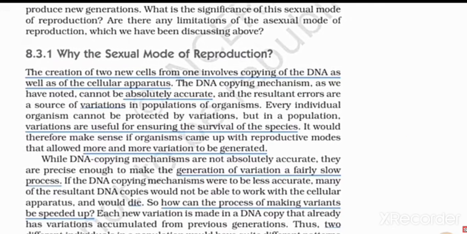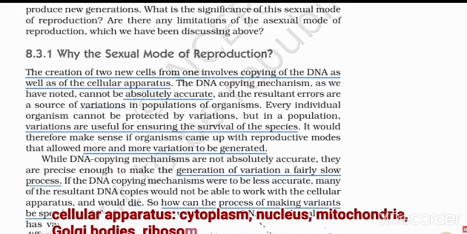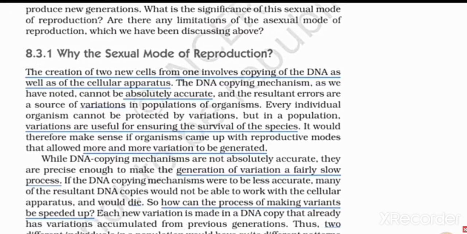Every individual organism cannot be protected by variation. We cannot protect the variation, which means the differentiation of characteristics from the parents to the children. Already you know that in the cellular apparatus, the cell consists of cytoplasm, nucleus, Golgi apparatus and so on. Variations are useful for ensuring the survival of the species. A different character comes.